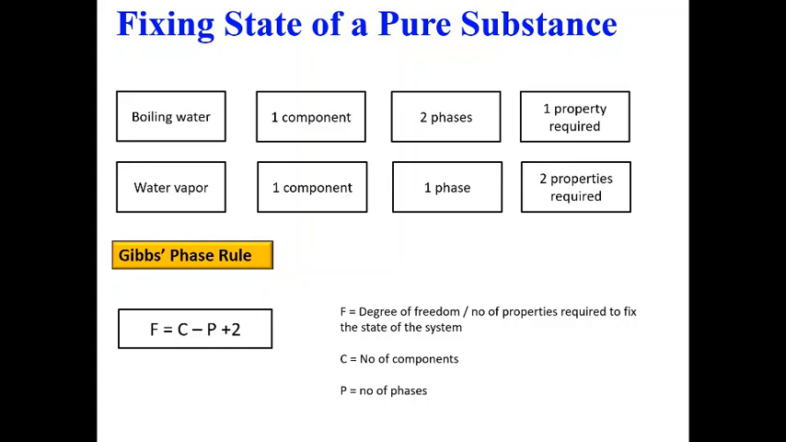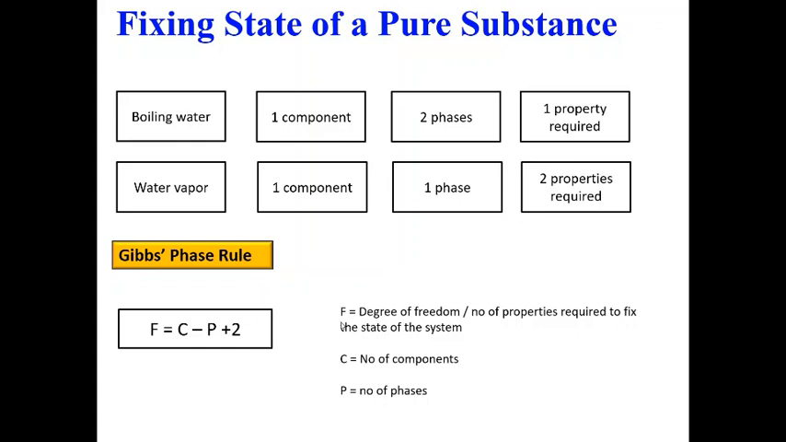Similarly, when I talk about a pure substance, I need this F number of properties to uniquely determine the state of that pure substance. So I can actually calculate other properties if I know the state, or if the state is fixed. We will look at those examples later.